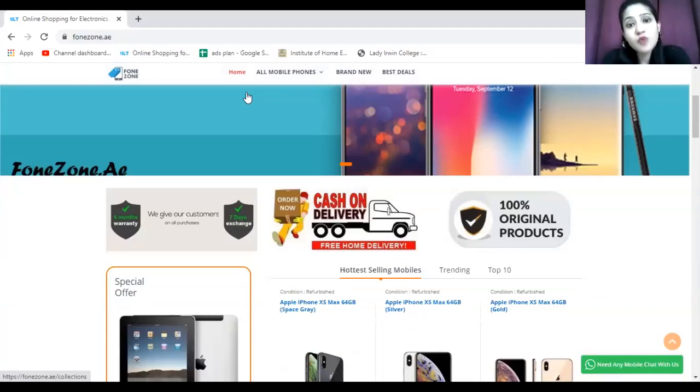In addition to these is COD, that is cash on delivery. You also get free shipping, that is free home delivery. Most parts of the UAE have free shipping within 48 hours, so you will have your product at your doorstep within 48 hours. For Saudi it might vary, it might not take 48 hours, it might take a week.